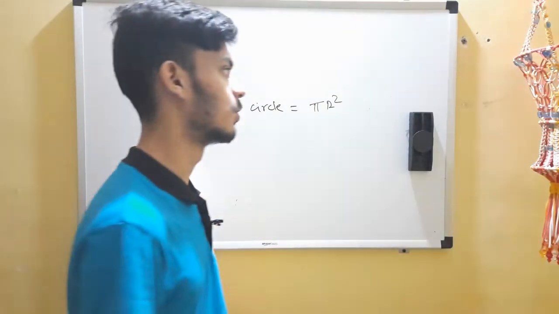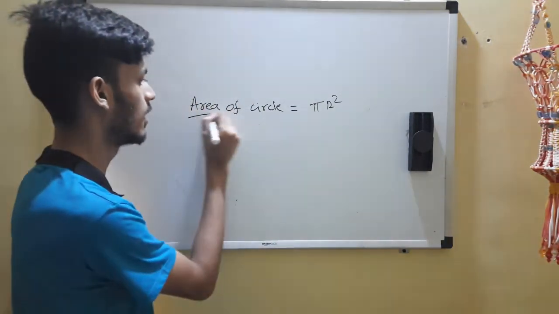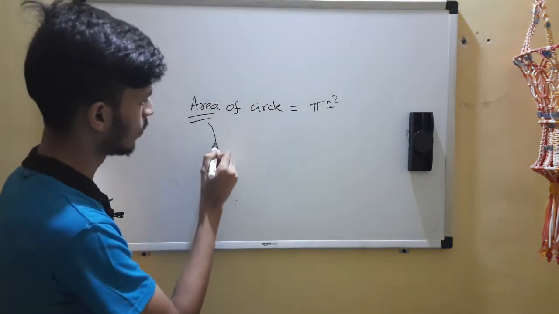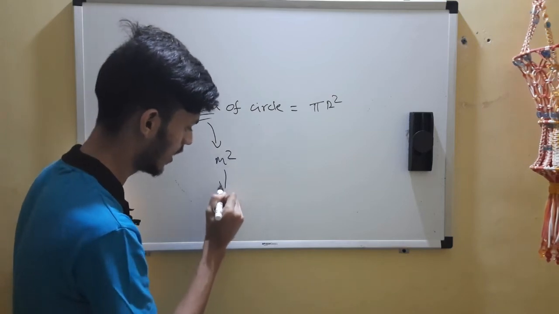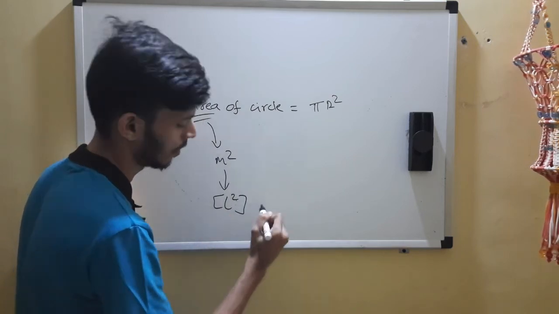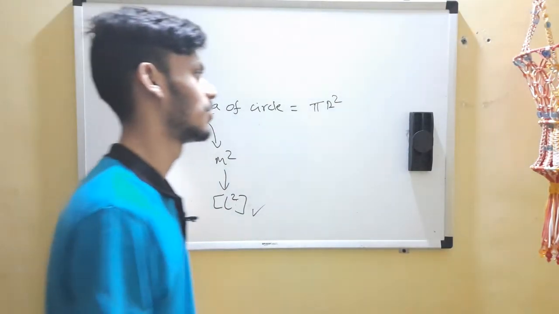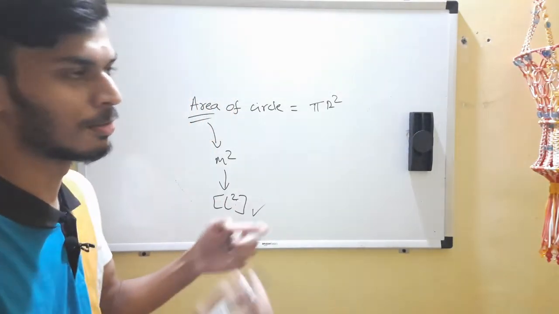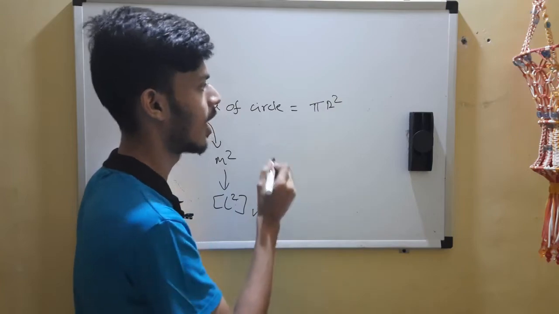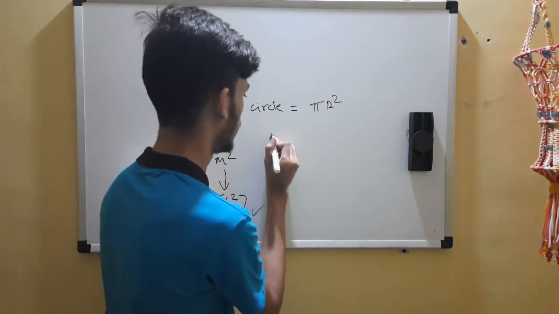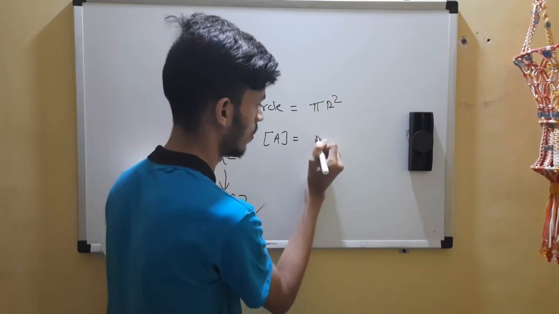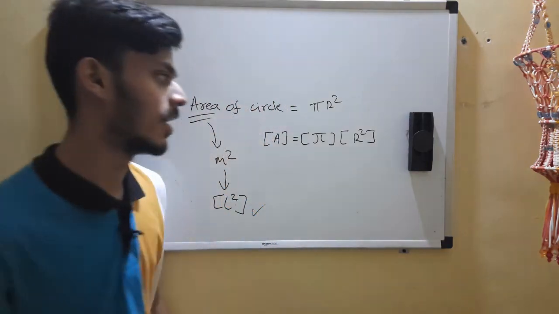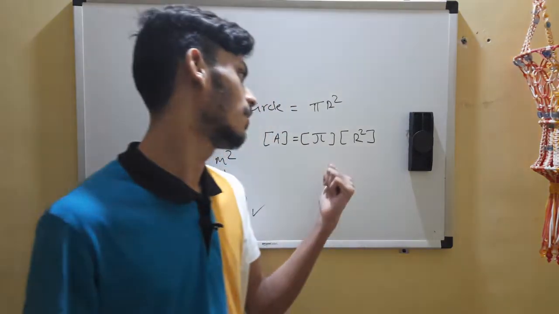Those of you who know that the area of a circle, or whatever area, will have the same dimensions, and looked at units, m square, and directly computed it as L square, very good, claps for you. Pat yourself. But those who got tricked by the idea, means those who got trapped by me, did it this way: area is equal to dimensions of pi and dimensions of r square. Oh, they are facing a problem here, right? So the tricky part is over here.